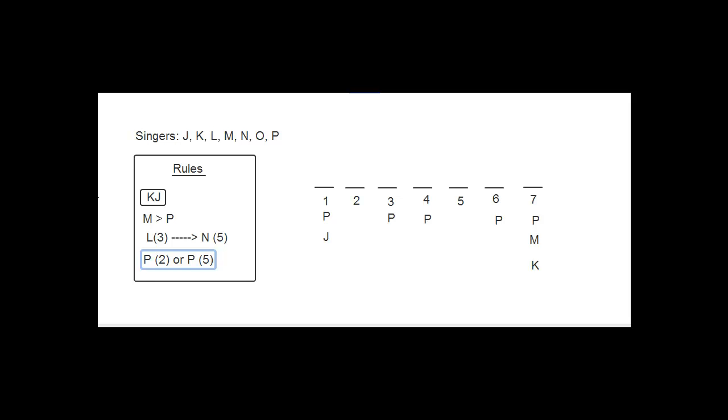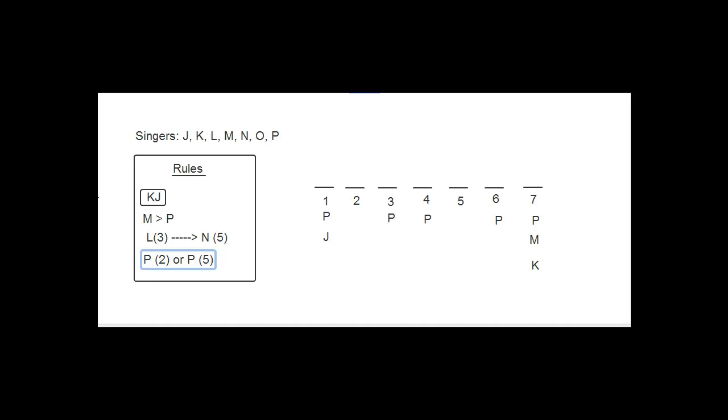Now, I don't think that there's anything in the rules that is especially complicated. So let's just look at the not laws. And again, hopefully you were able to get the not laws that I've written here because they're pretty standard rules, and the not laws that come out of them are also pretty standard. You can see I have P in a lot of places. Like P can't go in 1, P can't go in 3, P can't go in 4, P can't go in 6, and P can't go in 7. And the reason is because of this rule over here, right? P is only allowed to be in second or fifth. Some people wouldn't even write those P not laws, but I'm doing it just to be thorough, okay?